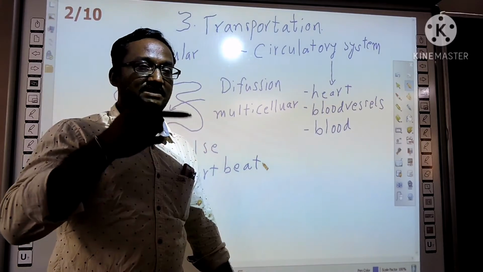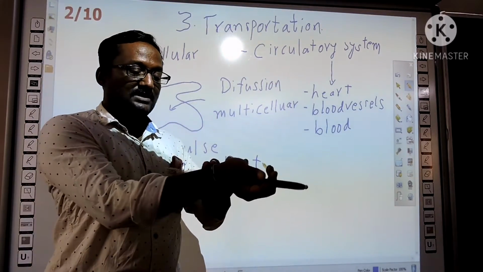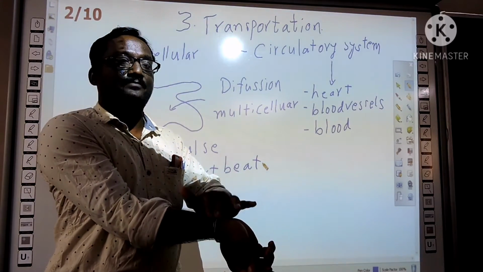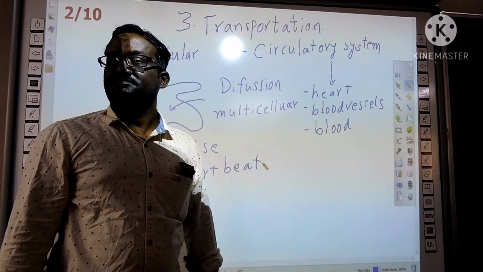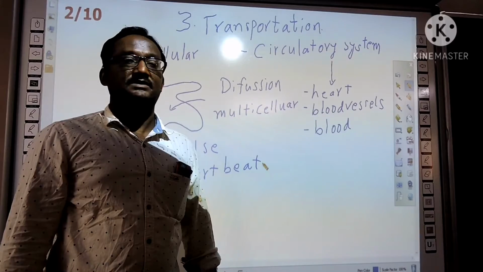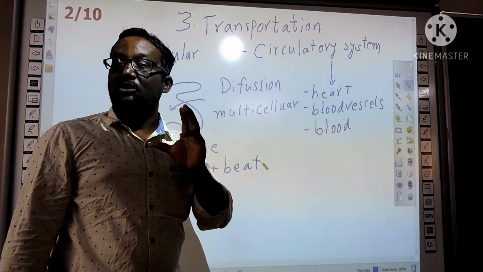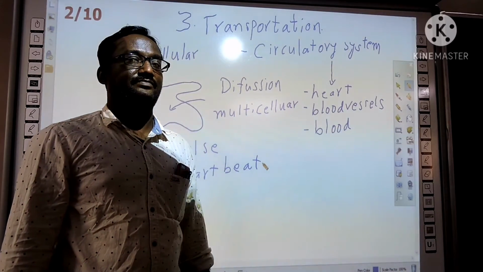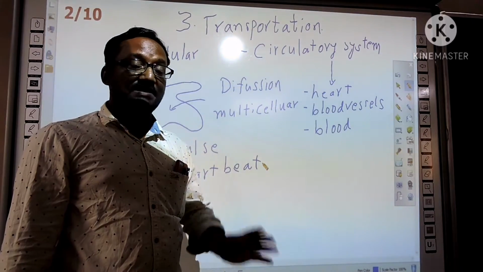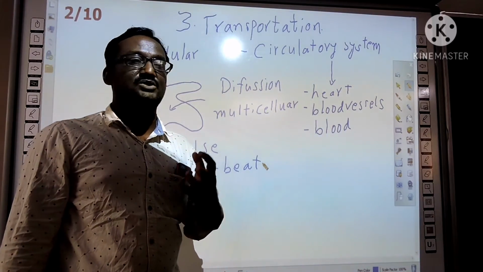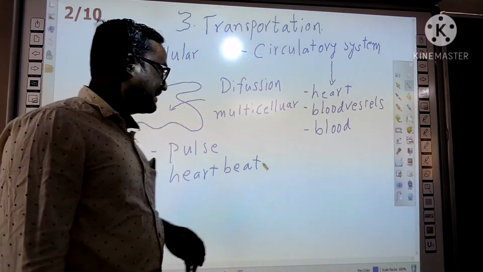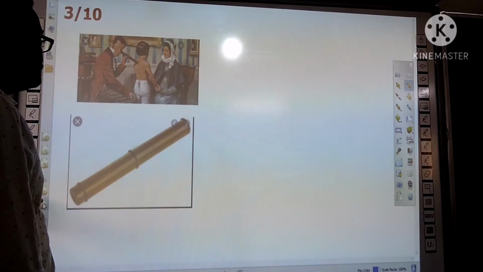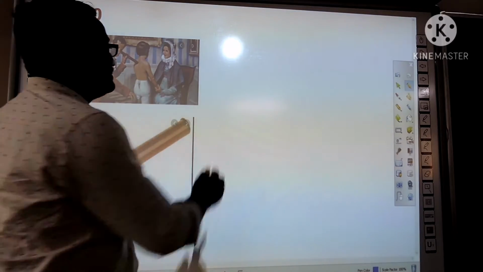Insert the mastic in the button and put it just below the thumb. You can see the rhythmic movement. That will be useful to count the pulse also. This stethoscope, which is crucial to know the heartbeat, was first invented by the scientist René Laennec.